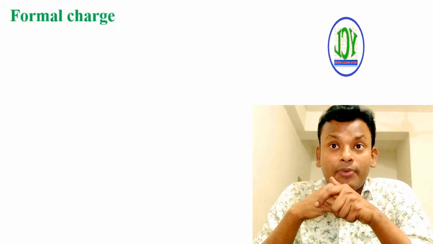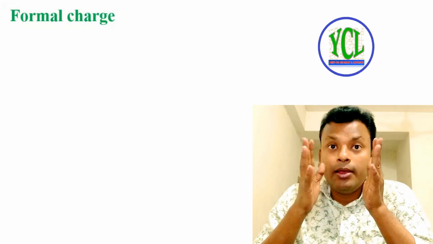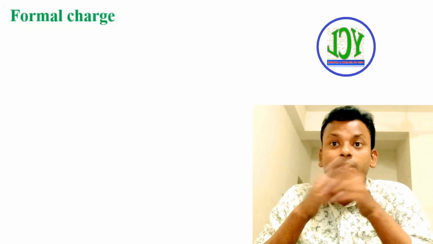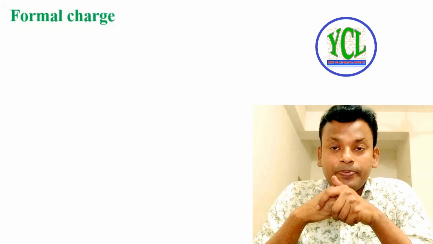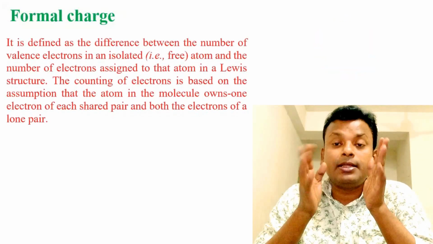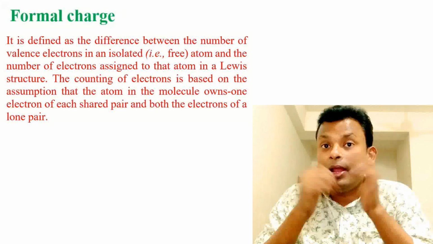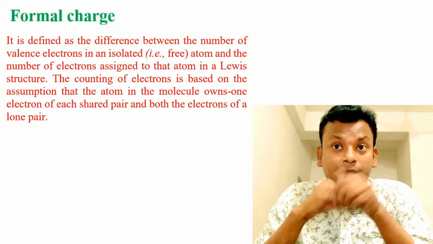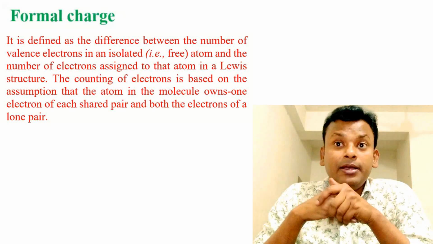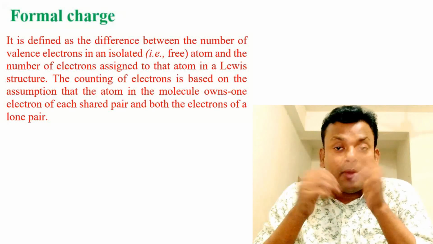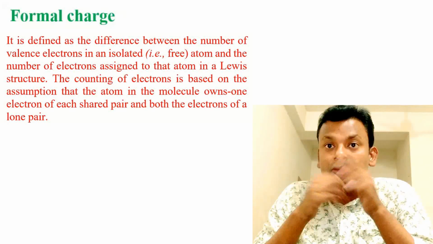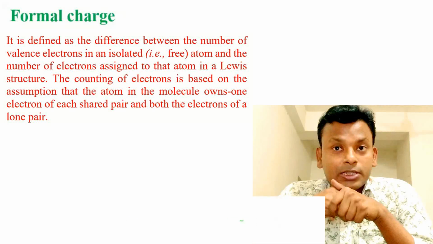However, for some purposes each atom in a polyatomic ion or molecule is assigned a formal charge. It is defined as the difference between the number of valence electrons in an isolated atom, that is the free state, and the number of electrons assigned to that atom in a Lewis structure.